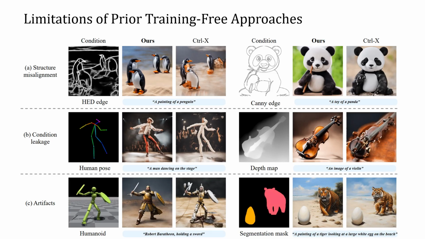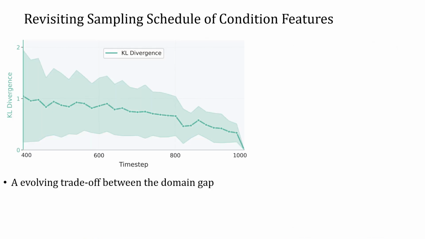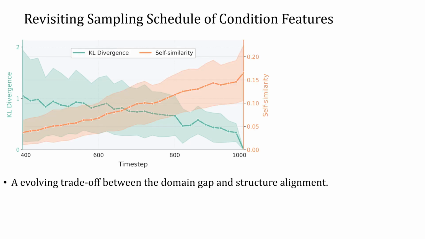Empirically, we observe that these failures become more pronounced when the condition image deviates significantly from natural RGB images, as shown in the figure. This suggests that a key challenge lies in the domain gap between the condition and natural image distributions in the feature space of the pre-trained T2I diffusion model. To validate this hypothesis, we conduct a quantitative analysis. As shown by the green curve, the domain gap between condition images and natural images narrows with increasing diffusion time steps. However, this improved domain alignment comes at the cost of reduced structural fidelity.